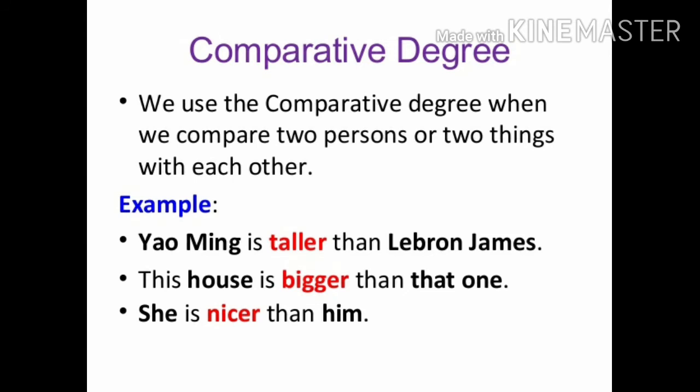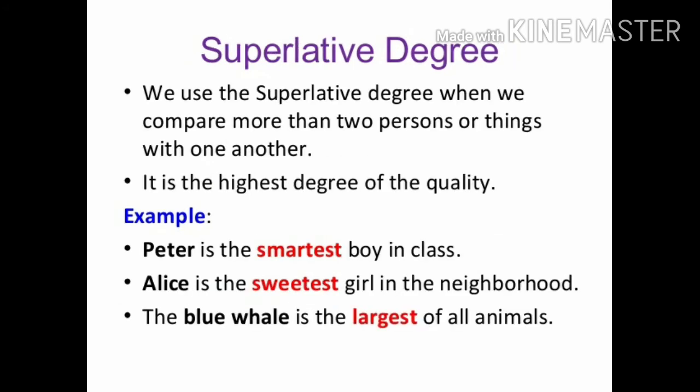Next one, she is nicer than him. So there is a comparison between two persons, and we have put er and than here, which is compulsory in the comparative degree, er and than. Now next one is superlative degree.